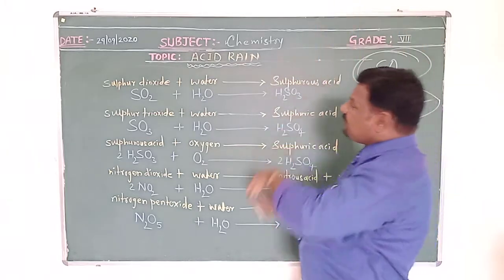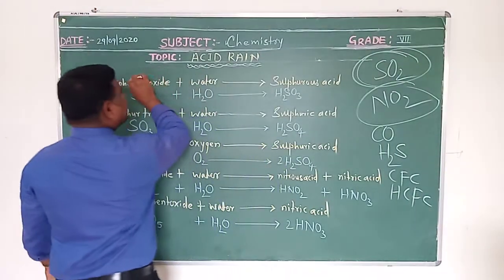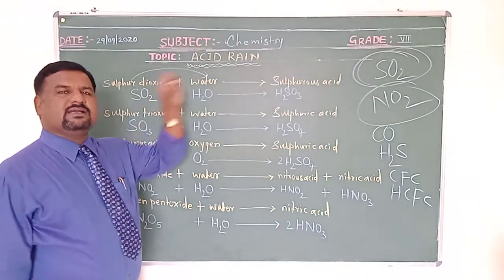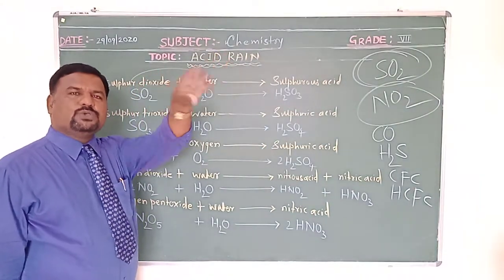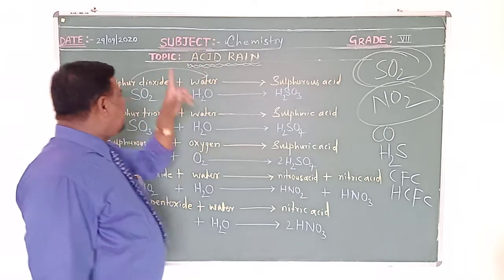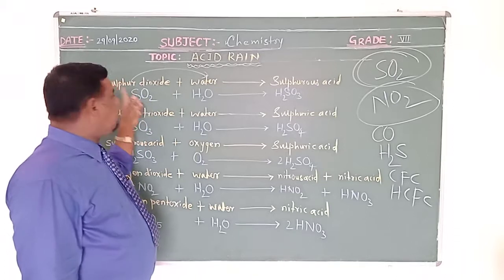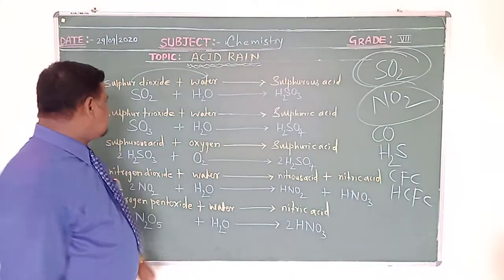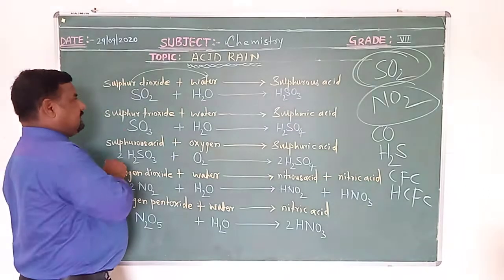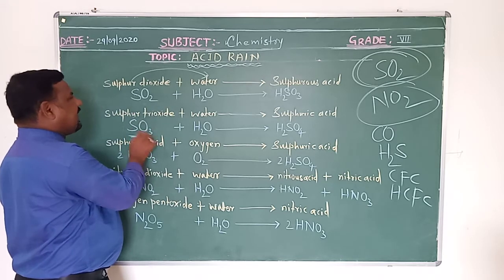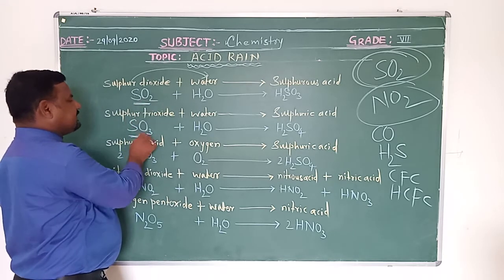They further react with what? Water. See here, sulfur dioxide. From where has it come into the air? It has come from the polluted smoke released from the industries. This sulfur dioxide further reacts with water. Sulfur trioxide is also there. This is SO2, sulfur dioxide. This is SO3, sulfur trioxide.